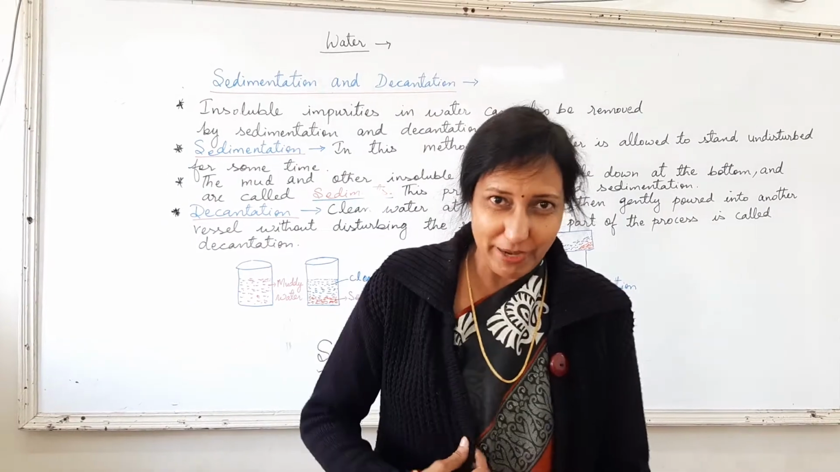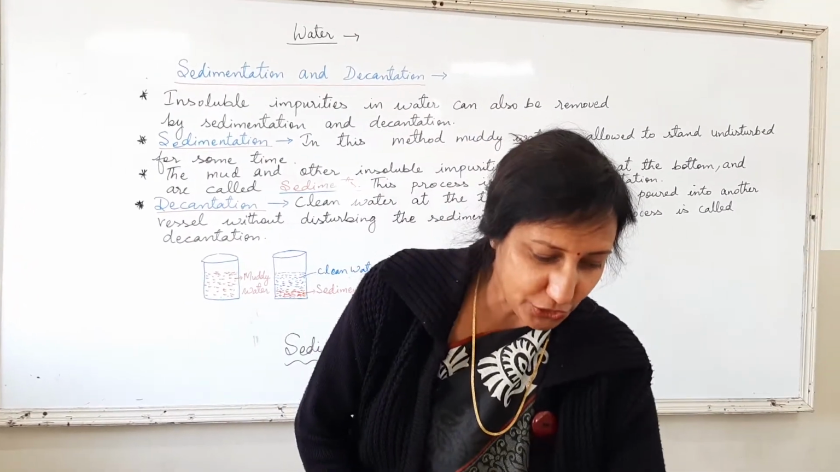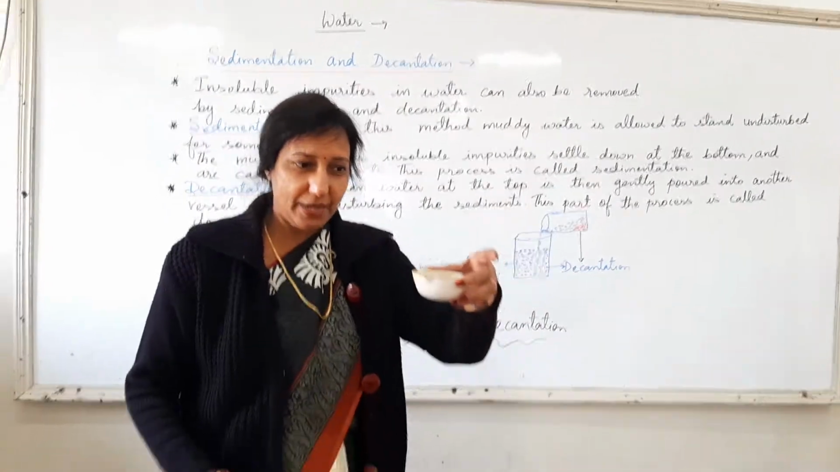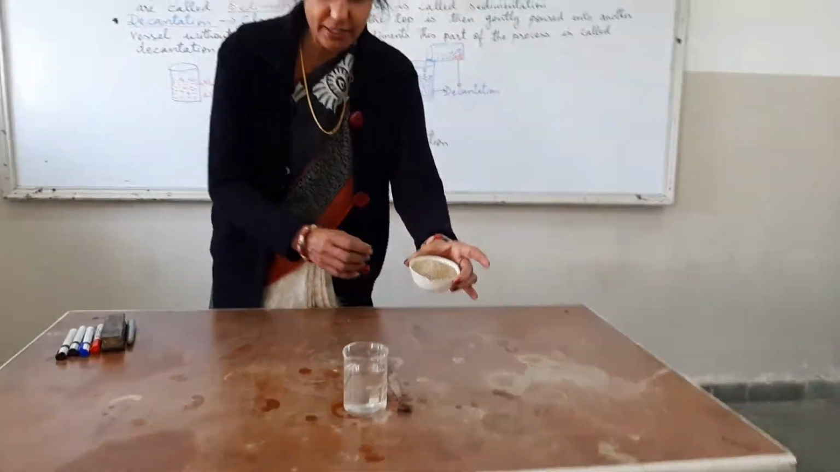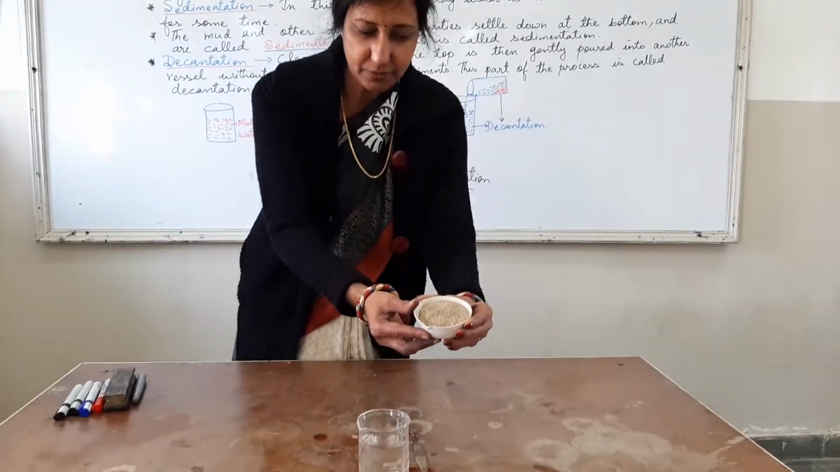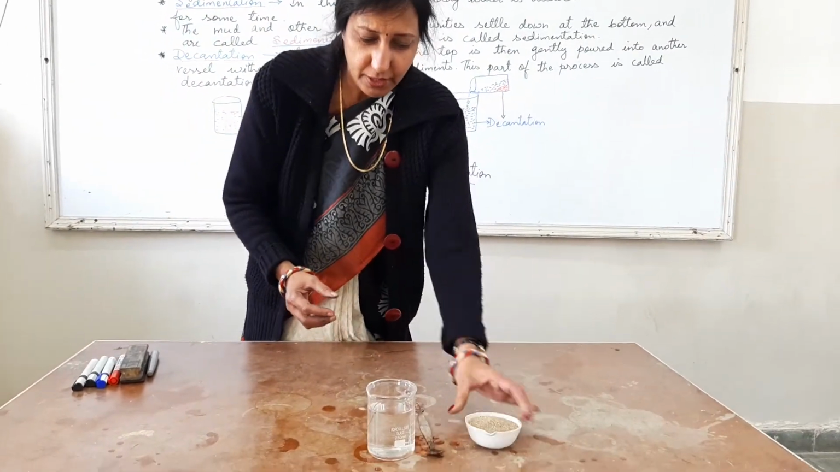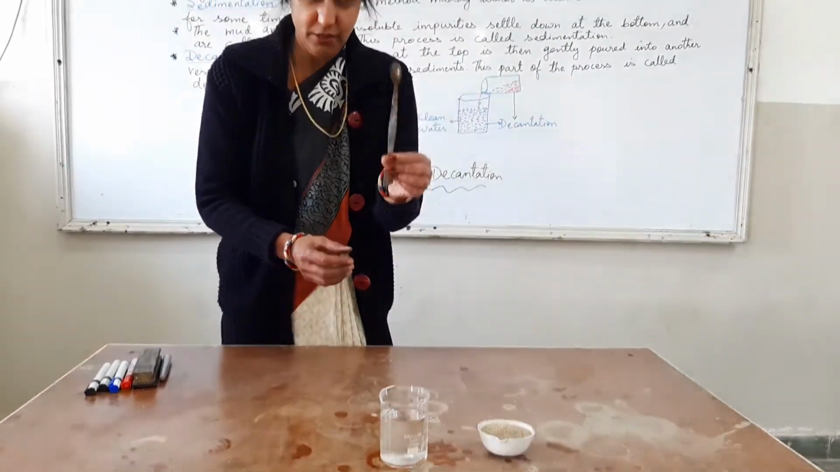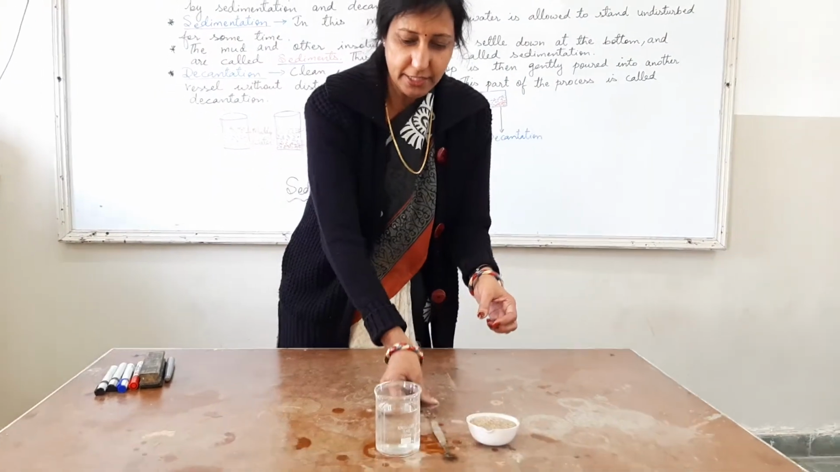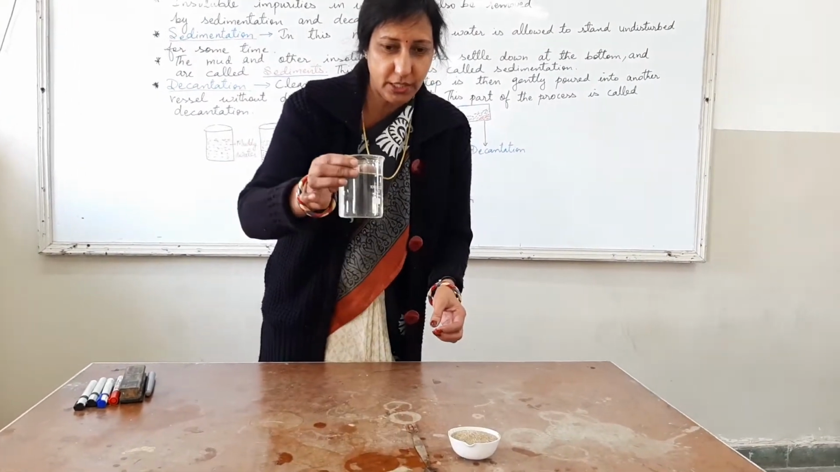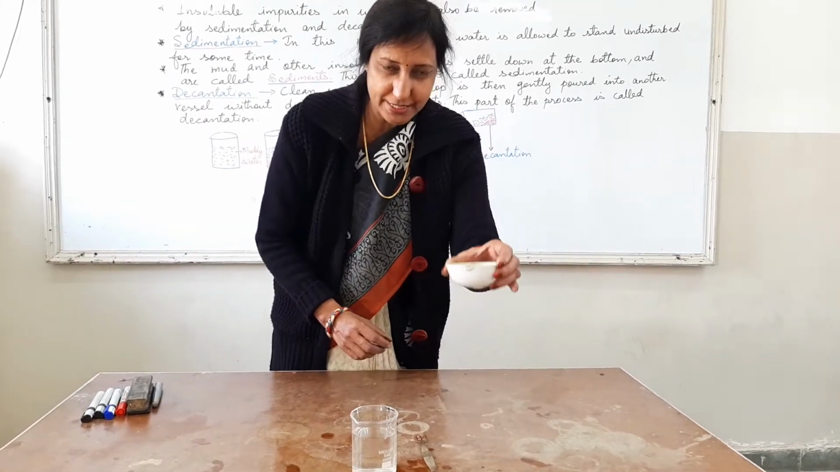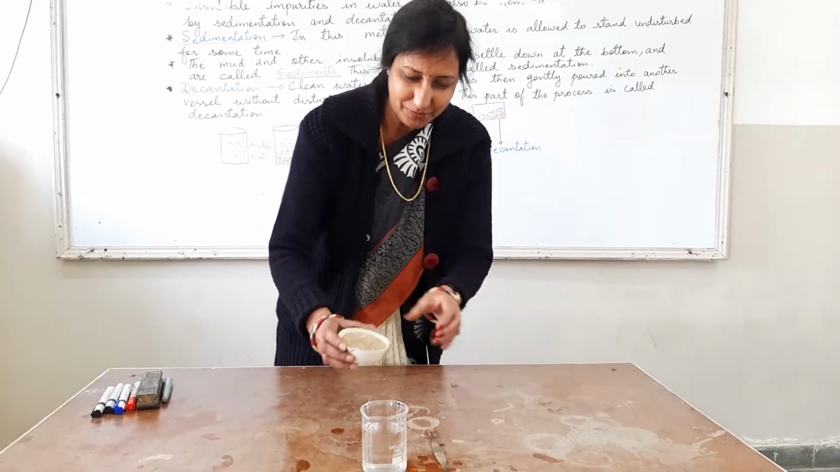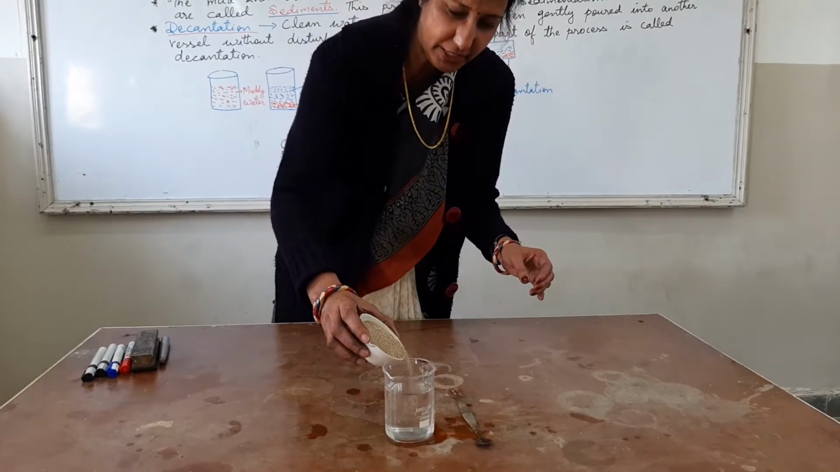So let's begin our practical children. First, let me show you the sand which is available at my table. You can see the sand which I am holding in a container. Then children, this is a spatula which I am holding. Then there is a beaker which is holding clean water in it. So children, what I am going to do is put this sand in the beaker which is having clean water in it.